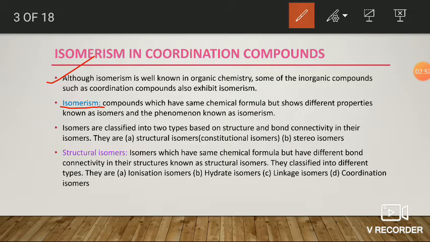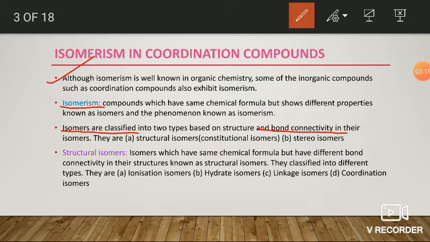That is, if two molecules have the same chemical formula but show different properties, then the two molecules are known as isomers, and that phenomenon is known as isomerism. Isomerism or isomers are classified mainly into two types based on the bond connectivity present in the structure of the isomers.